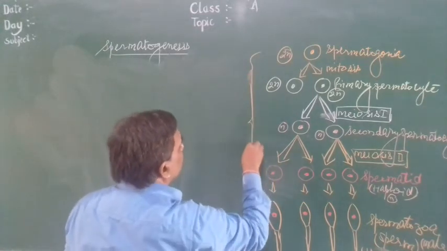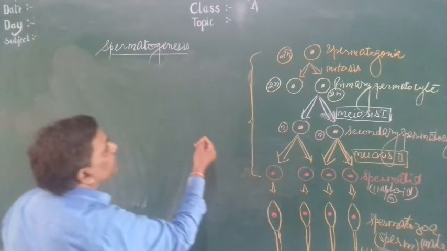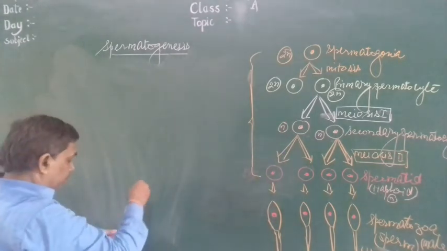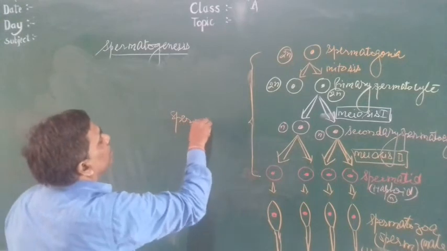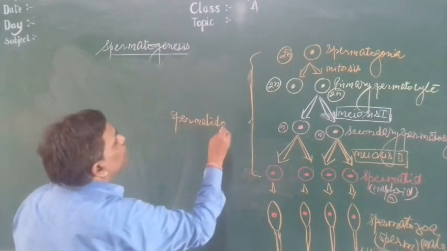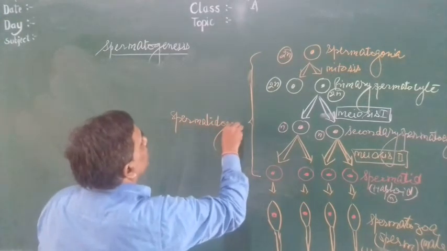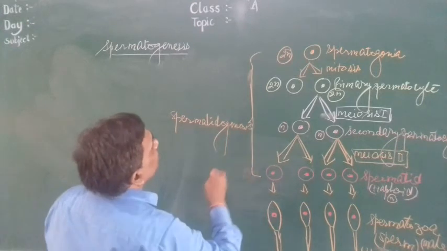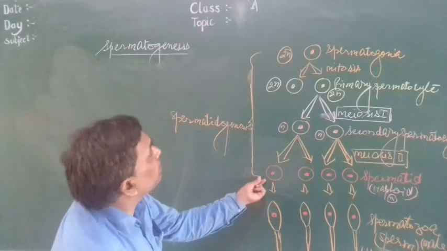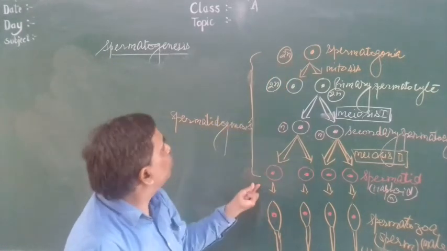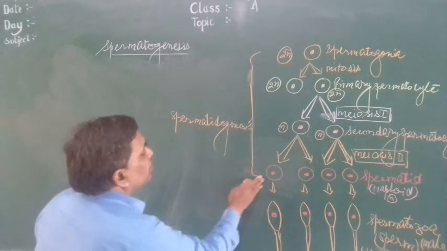From spermatogonia to production of spermatid is called spermatogenesis. The process of production of spermatid from spermatogonia is called spermatidogenesis.